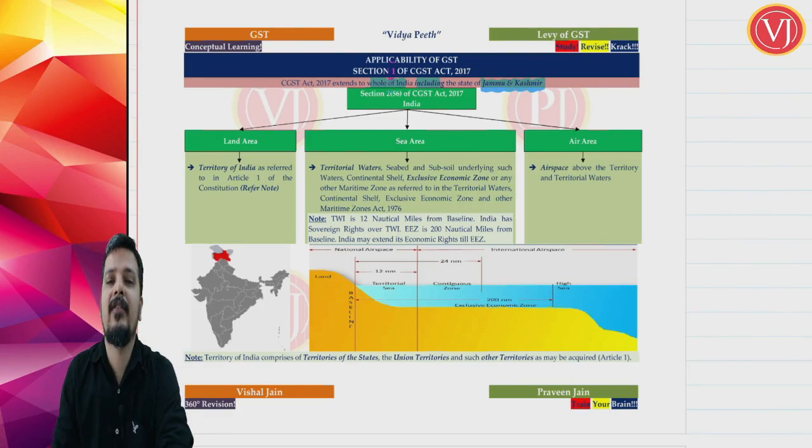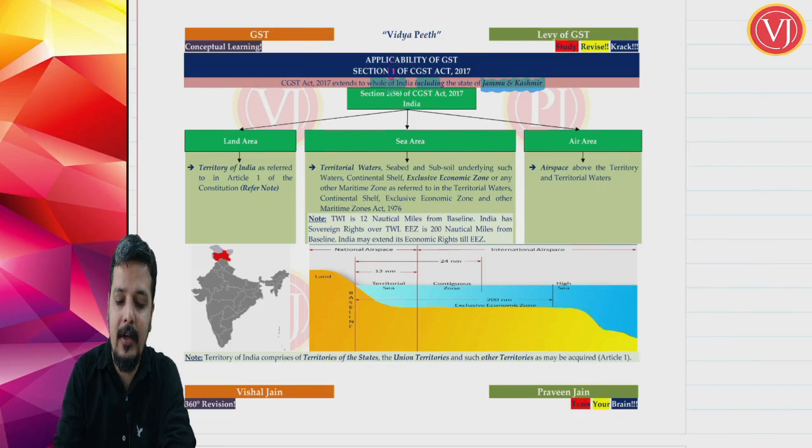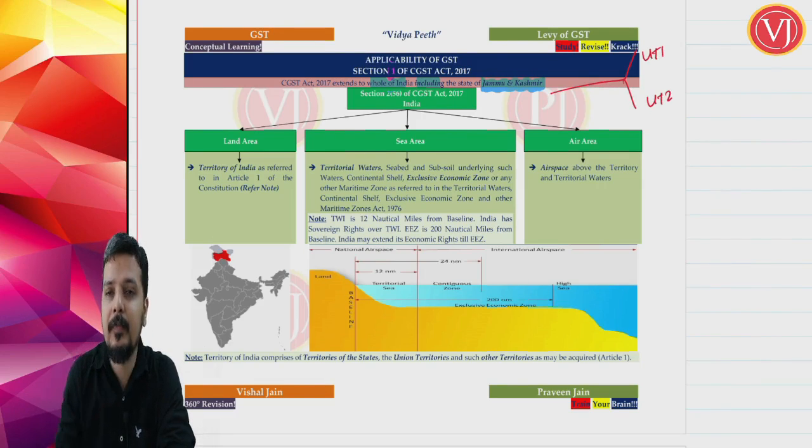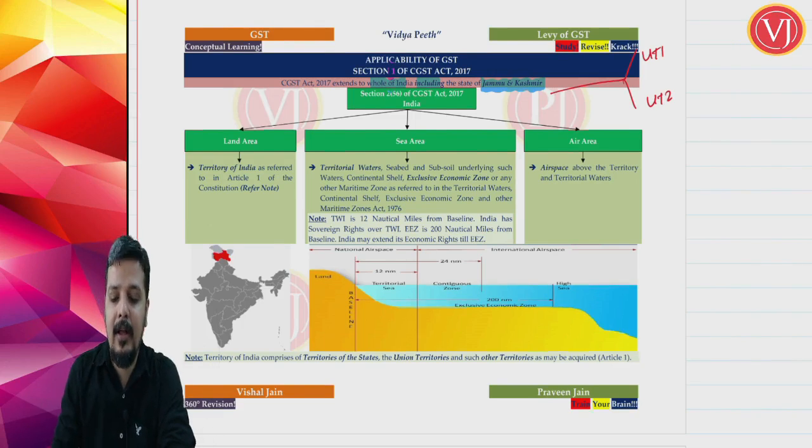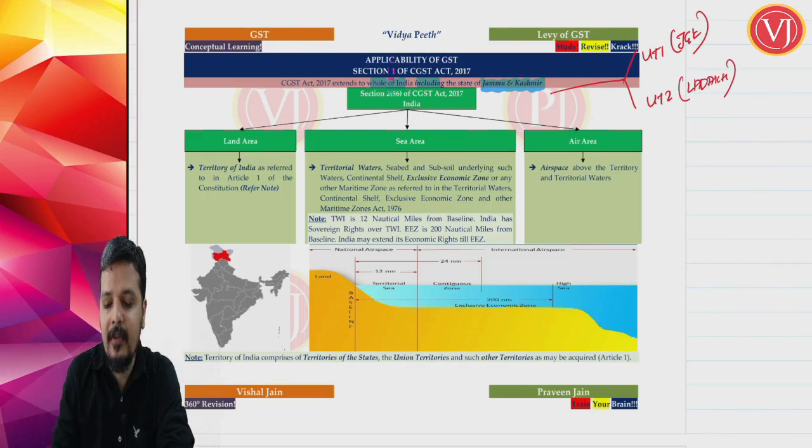Now friends, Jammu and Kashmir is divided into 2 union territories. Union territory 1, union territory 2. One with legislature and one without legislature. So you have Jammu and Kashmir Union Territory, which is with legislature. Second, you have Ladakh, another Union Territory, which is without legislature.